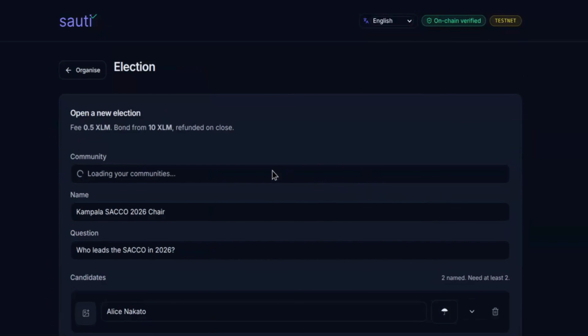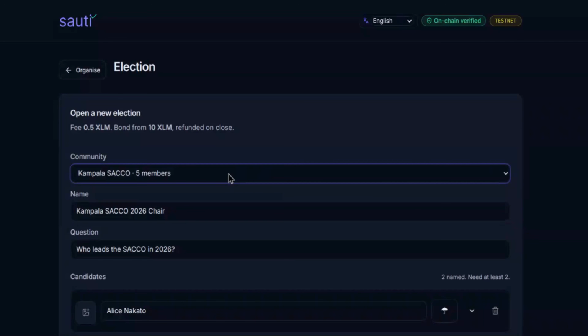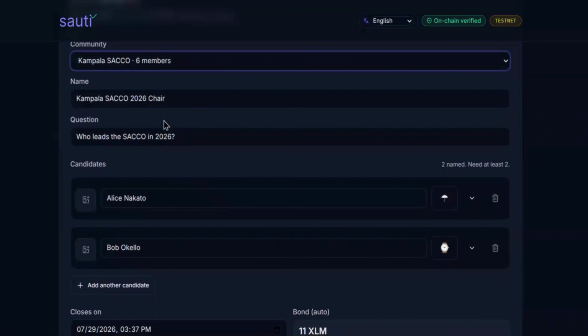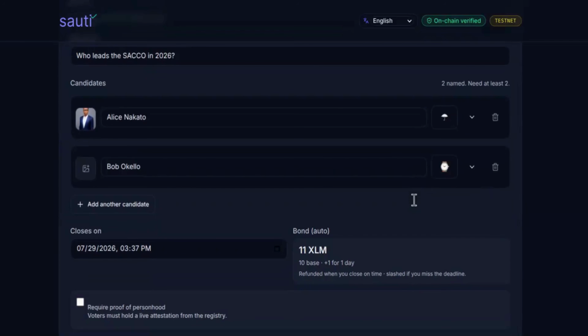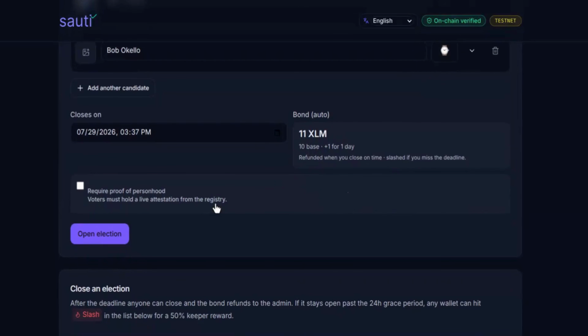So we are going to open an election, and here you can choose any of the communities. For us, we are going to use the Kampala SACCO community, and we need to choose who leads the SACCO. You can add a picture and an emblem, a symbol, so that people can easily identify their candidate. You can still require proof of personhood. It means every voter has to first verify their personhood.